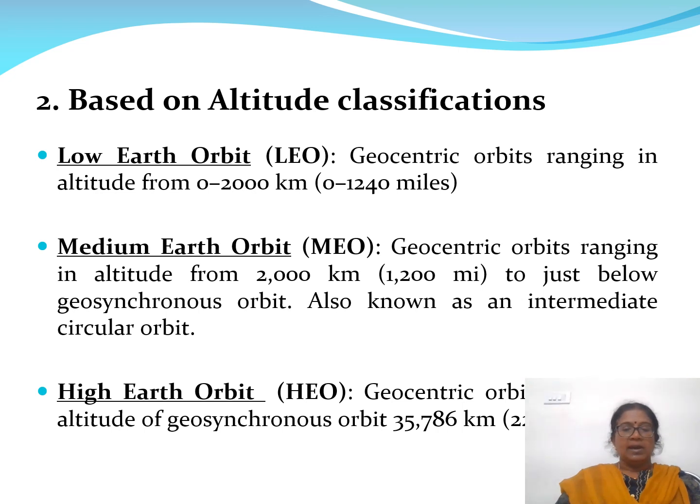Based on altitude, it is classified into low Earth orbit satellite, that is LEO, medium Earth orbit satellite MEO, and high Earth orbit HEO. The LEO satellite orbits at a distance from 0 to 2000 kilometers, medium Earth orbit is above 2000 kilometers, and high Earth orbit is approximately at a distance of 35,786 kilometers.